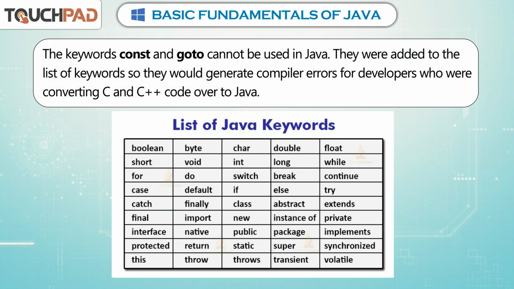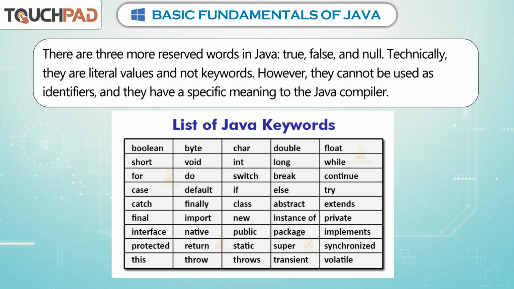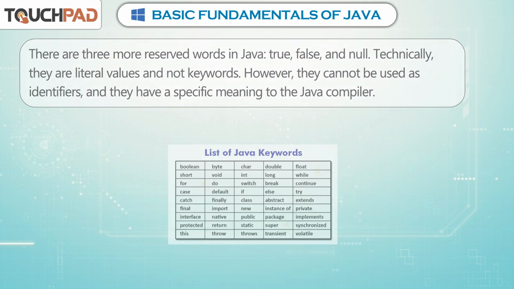The keywords const and goto cannot be used in Java. They were added to the list of keywords so they would generate compiler errors for developers who were converting C and C++ code over to Java. There are 3 more reserved words in Java: true, false, and null. Technically, they are literal values and not keywords. However, they cannot be used as identifiers and they have a specific meaning to the Java compiler.